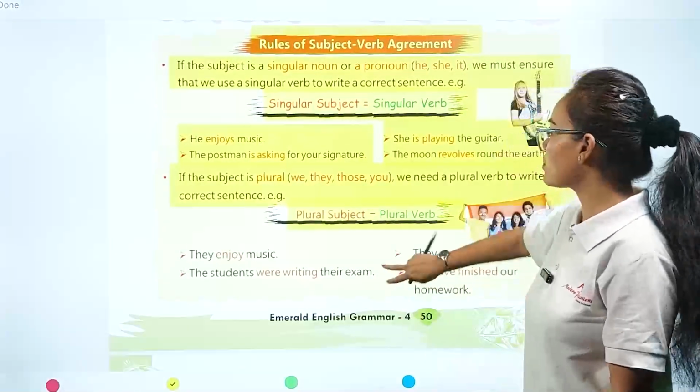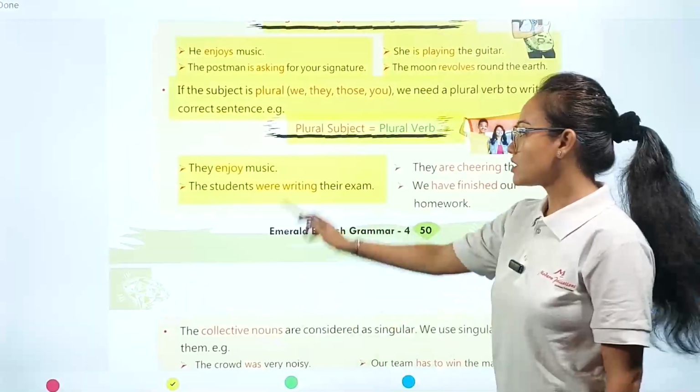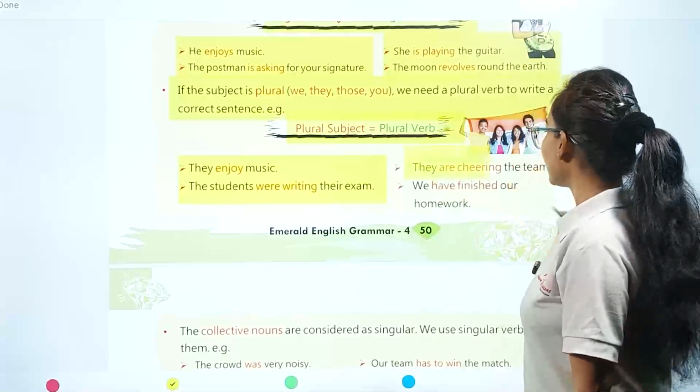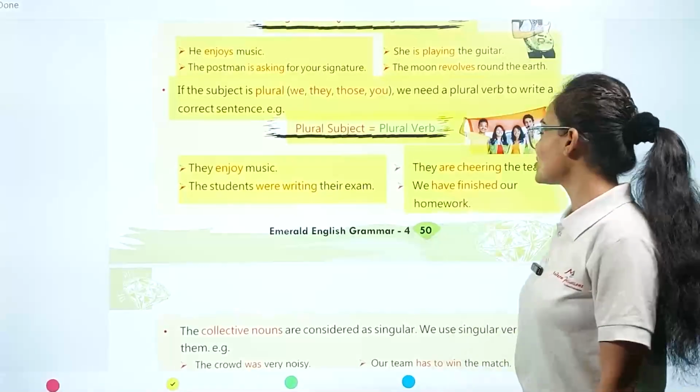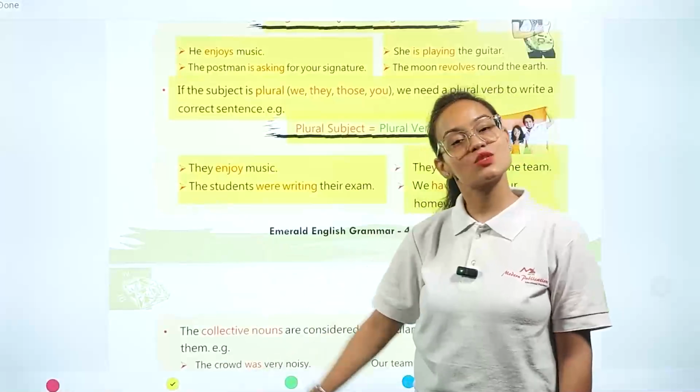Example, you can see: they enjoy music. The students were writing their exam. They are cheering the team. We have finished our homework. Here the noun or pronoun words are present in their plural form.